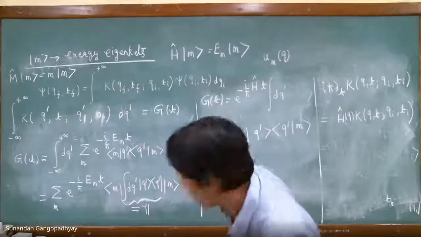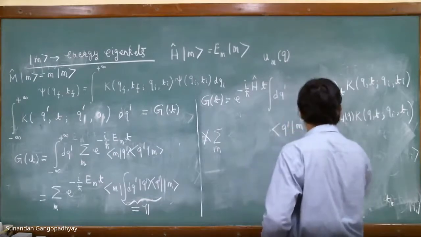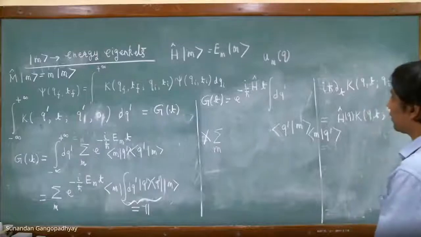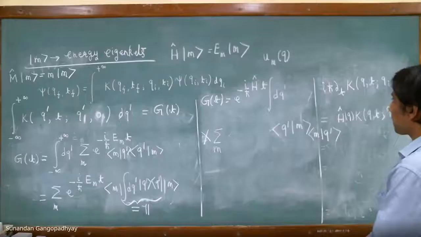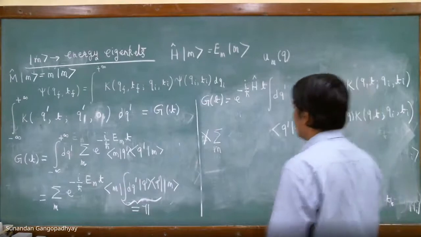Sir, now we just change the position and take the q prime outside. I mean, in the bracket, the summation m. So I write it down over here. Right? Yes. Then take the summation m inside. Okay, that I can do. Let me do it.